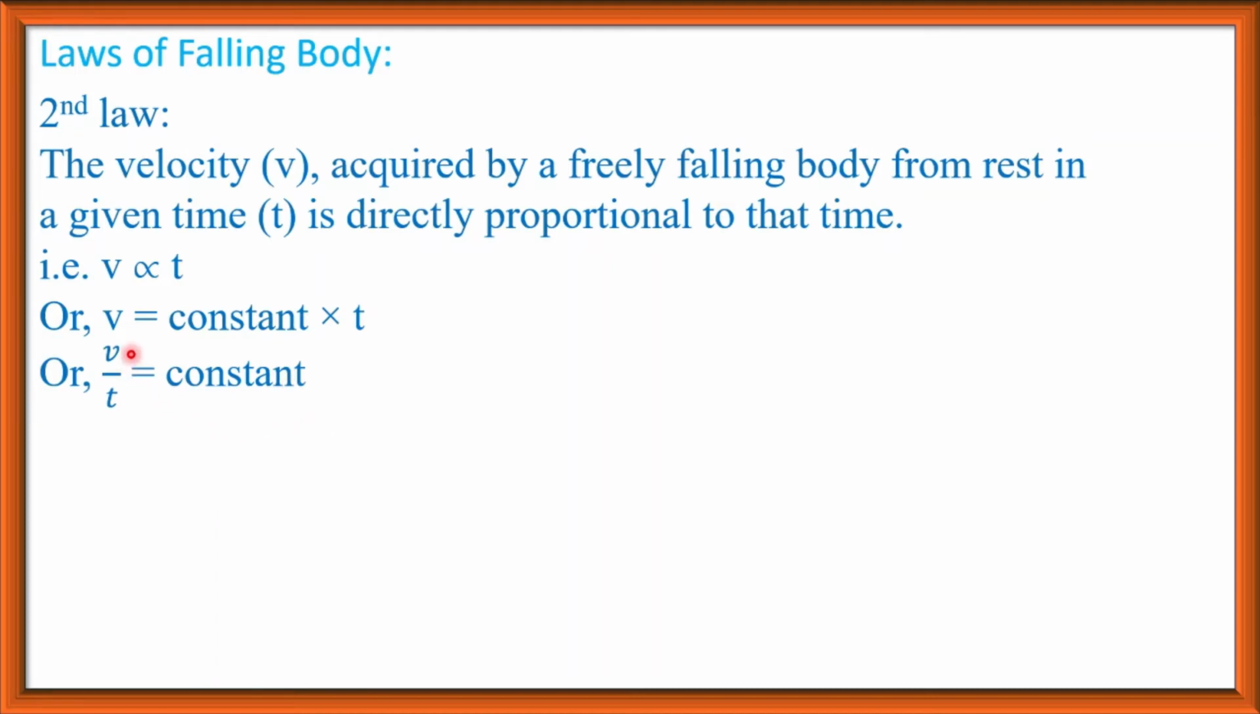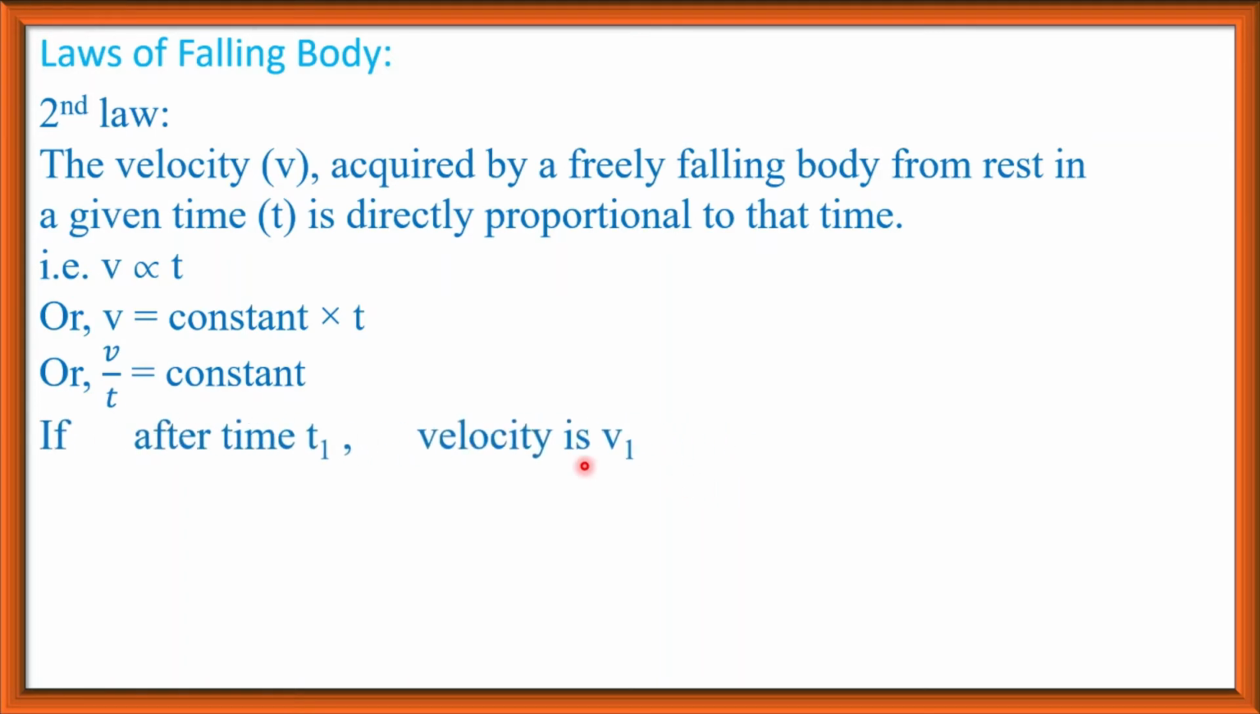So the ratio of velocity and time will remain constant for a freely falling body from rest. v divided by t is equal to constant. This is the second law: the velocity acquired by a freely falling body from rest in a given time is directly proportional to that time, that is, v divided by t is equal to constant.